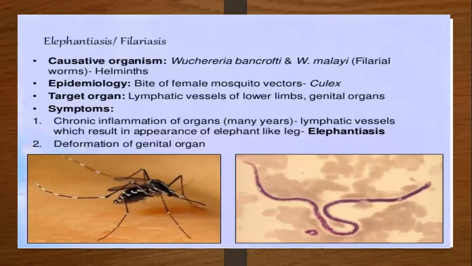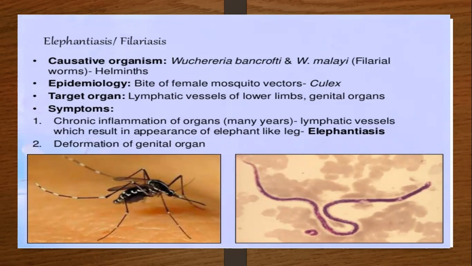Both are worms, commonly called helminths, which enter your body through a mosquito bite. So here the mosquito plays an important role as the vector to transmit the disease from person to person. Epidemiology: it is the bite of the female mosquito vector.